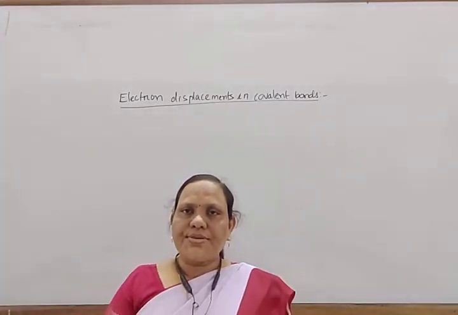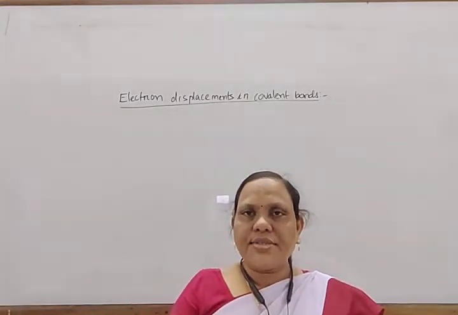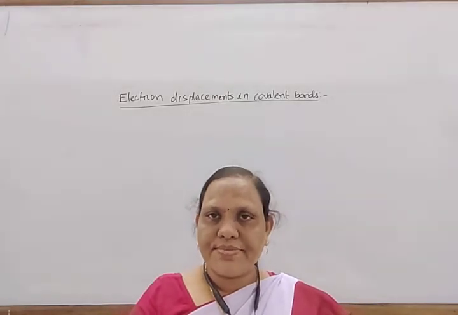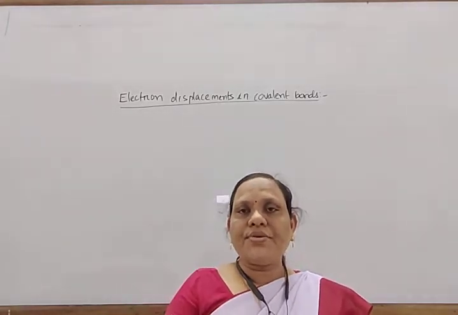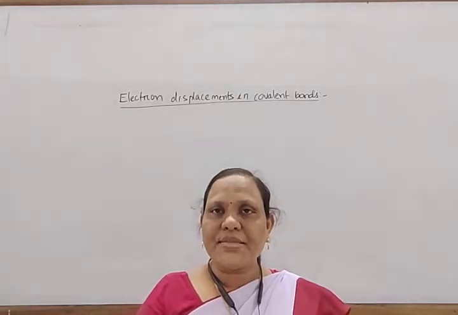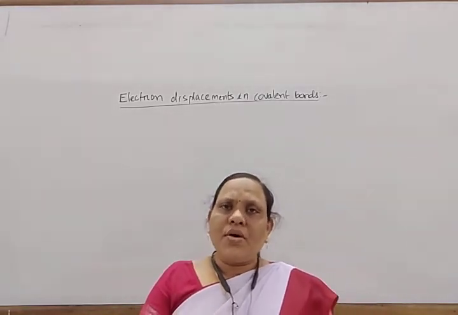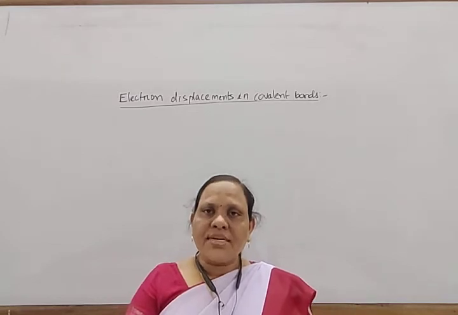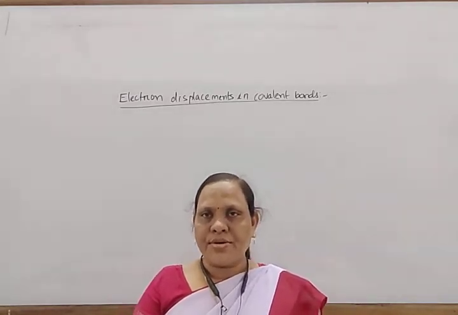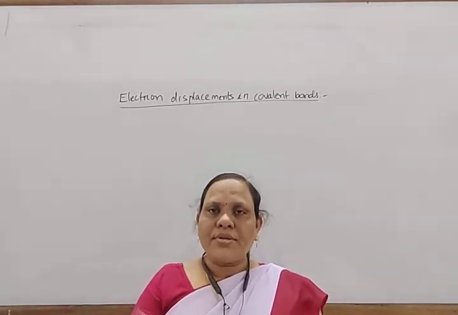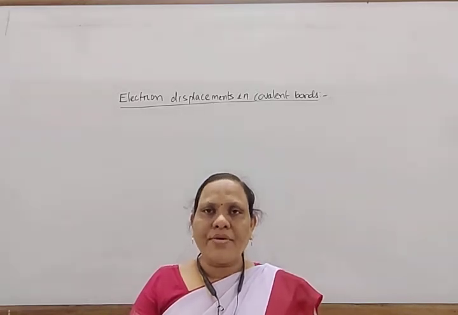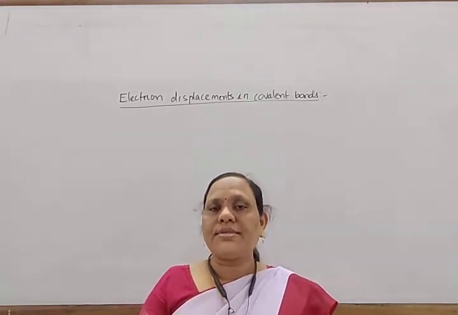Good morning, dear students. Last class we studied about isomerism. So today we are going to discuss electron displacement in covalent bonds. You know, in organic compounds the bonds are generally covalent in nature. A covalent bond consists of a shared pair of electrons between two atoms.